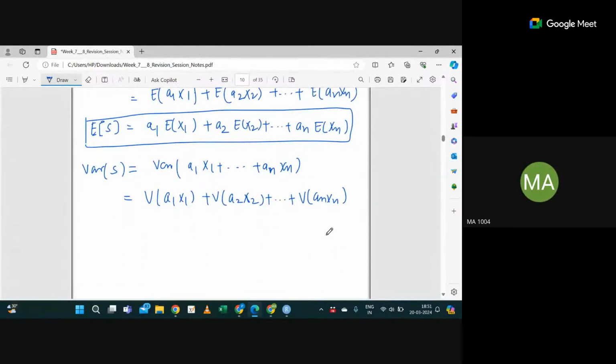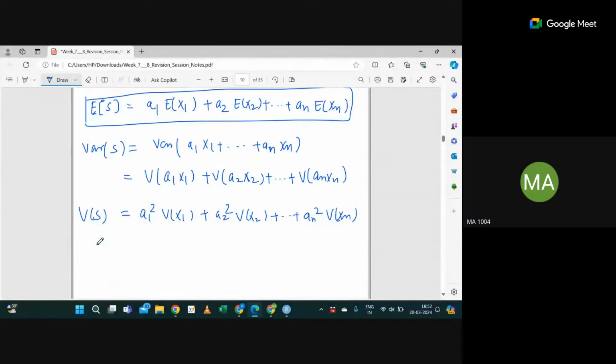Correct. So keep this property in mind, it will help you. This holds when your Xi's are independent.